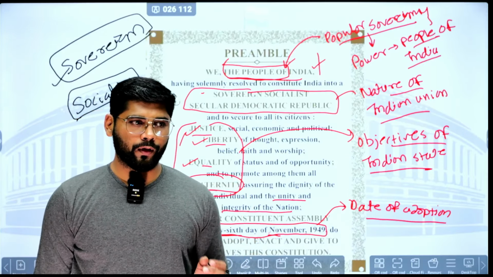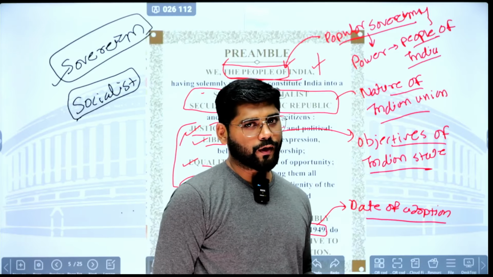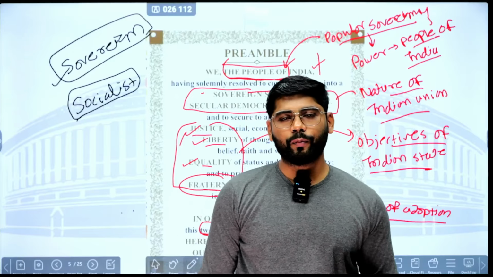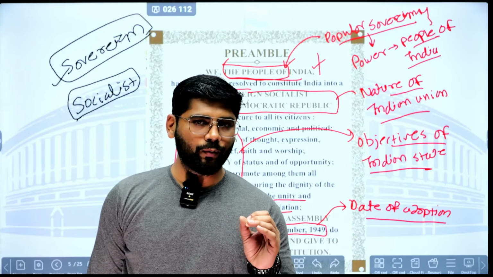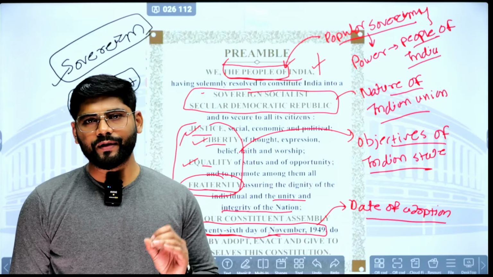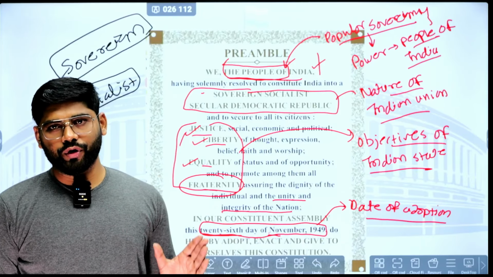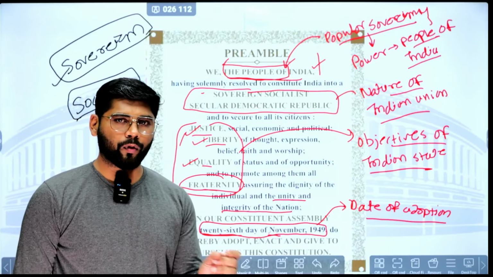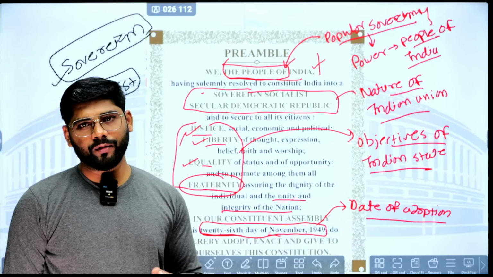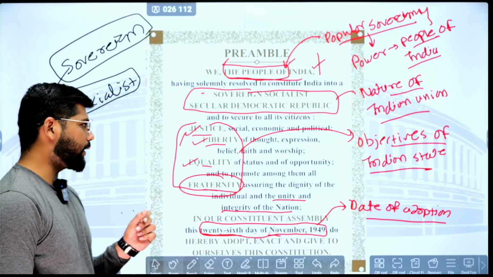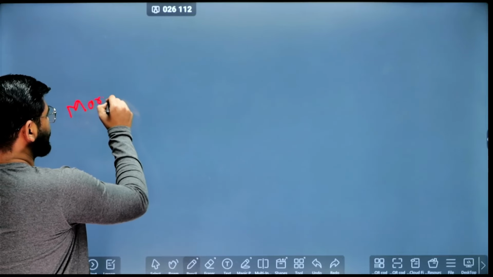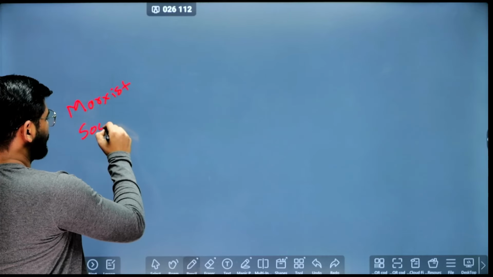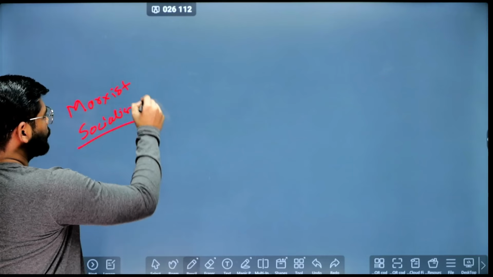But before the inclusion of the word, the Indian Constitution was socialist in nature, because we all know the Directive Principles of State Policy aim to establish social and economic democracy, and the meaning of socialism lies in establishing social and economic democracy. It is very different from Marxist socialism. Marxist socialism talks about two parts.